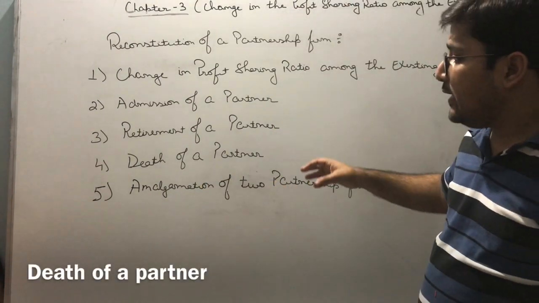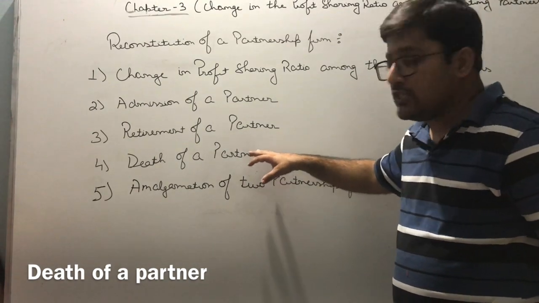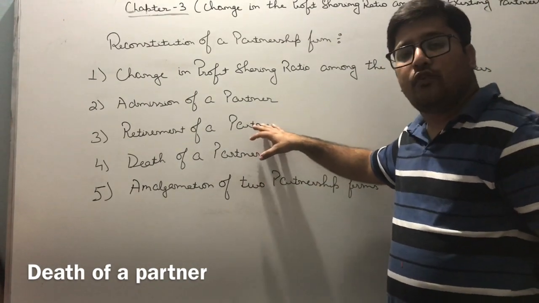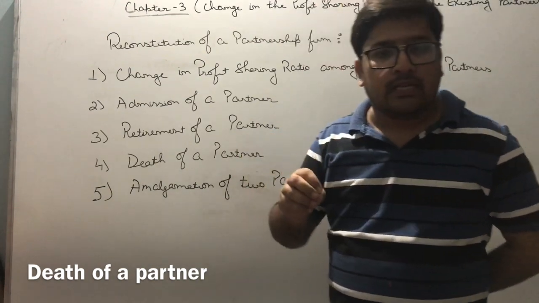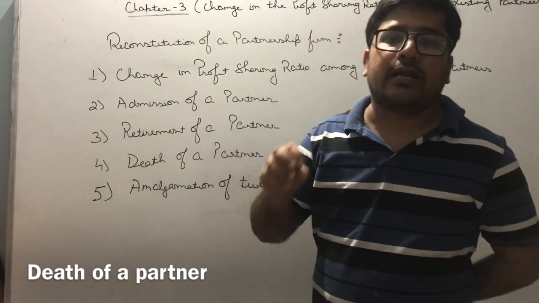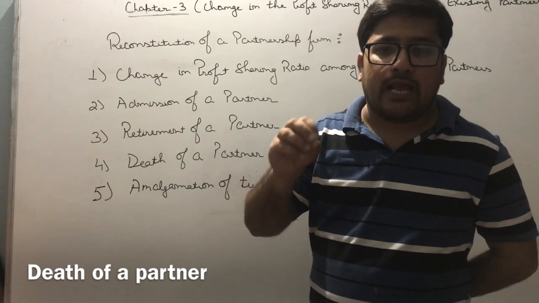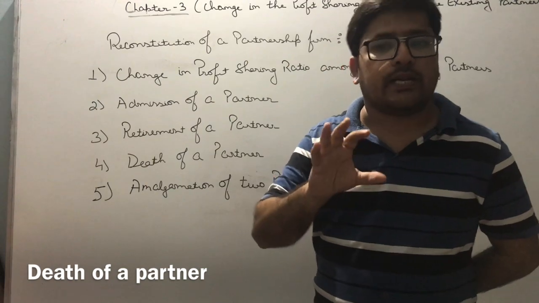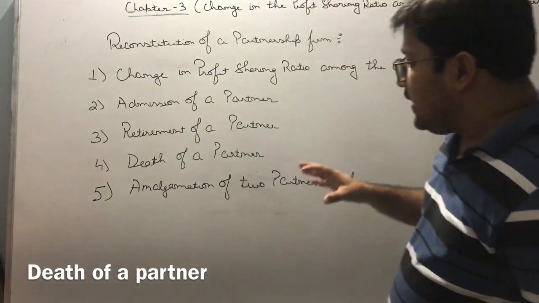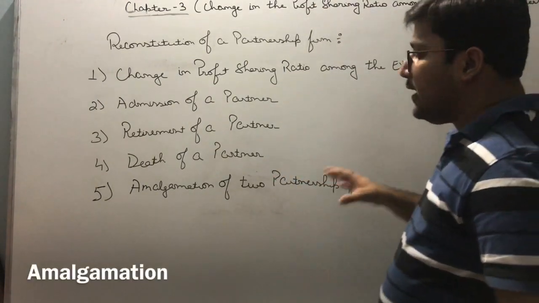Now there is another thing which is known as death of a partner, which is very similar to retirement of a partner, but the only difference is that in death there is no notice required, but in retirement the partner has to give notice in writing that he is willing to retire. Is this topic clear? And the last one is amalgamation of the partnership firm.